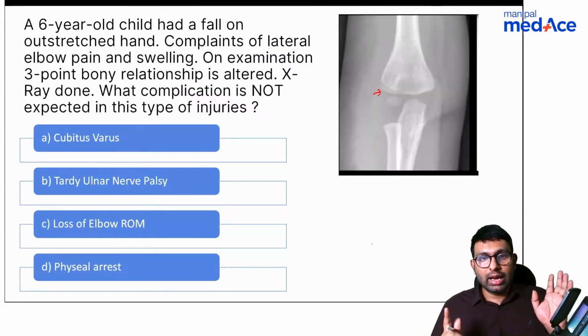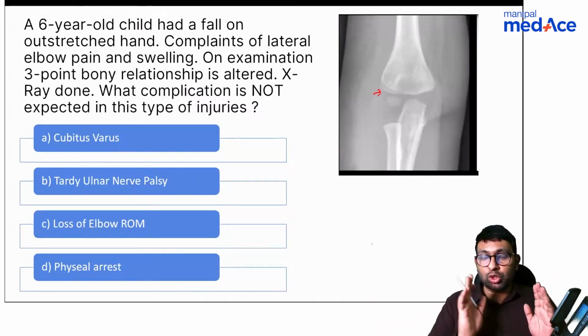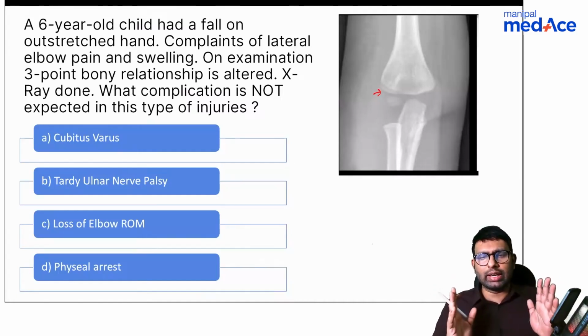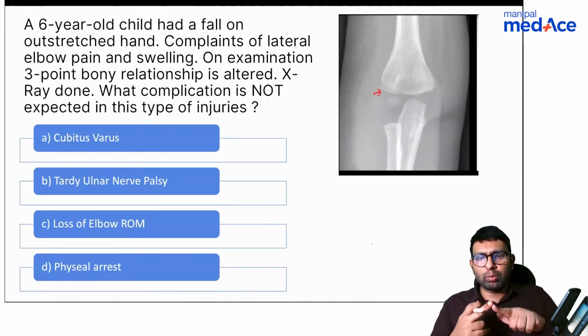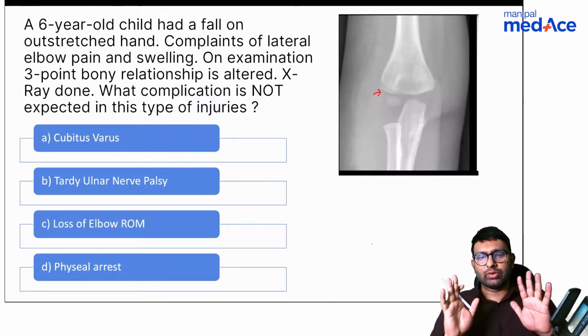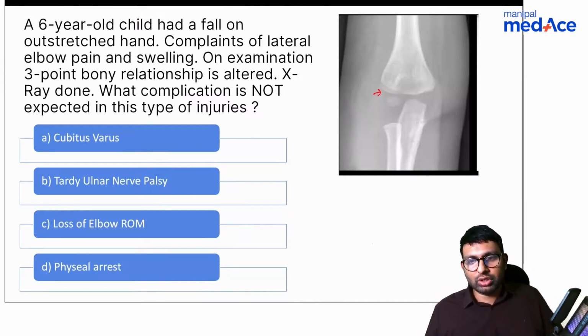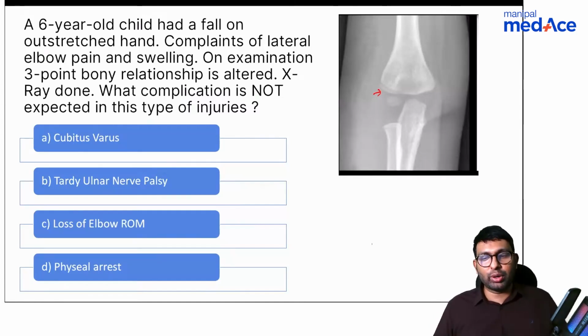If you correlate the fact that they're talking about the 3-point bony relationship, then you know it has nothing to do with the radius. They're talking about elbow injuries. And mainly the 3-point bony relationship is usually included when it's a lateral epicondyle, a medial epicondyle, or a supracondylar humerus fracture. Yeah, Dr. Jain is right. The 3-point relationship is intact in supracondylar humerus fracture, so this cannot be one. Correct. So this is a case of lateral condylar humerus fracture. Now in lateral condylar humerus fracture, which complication is not there?